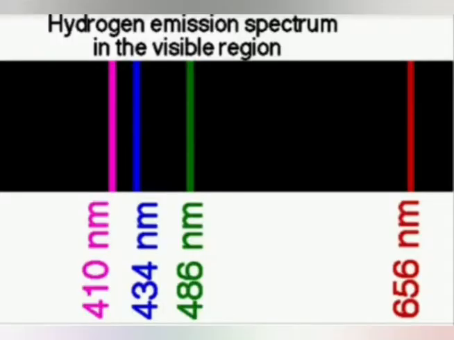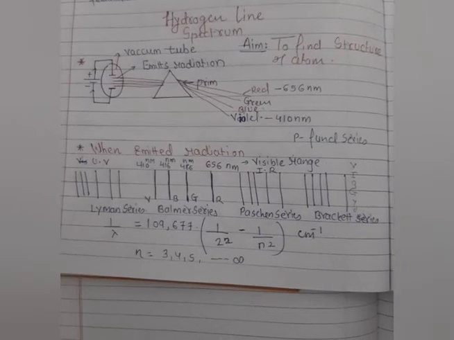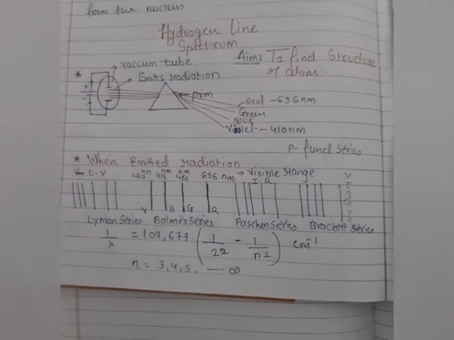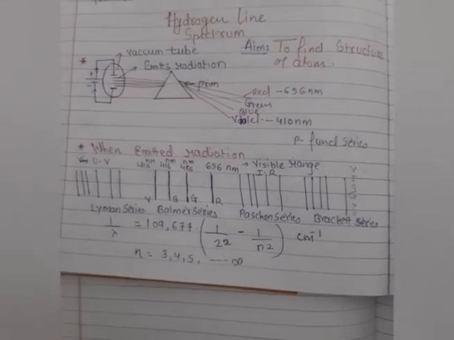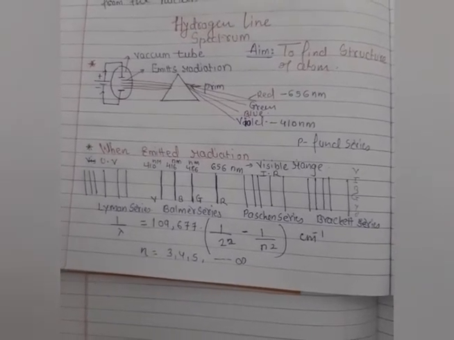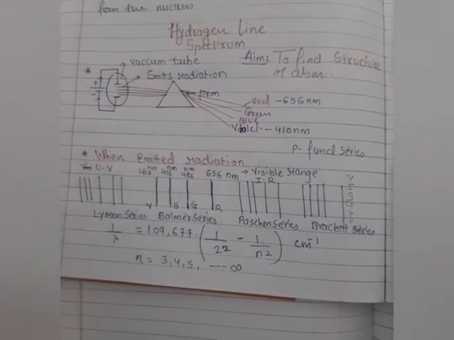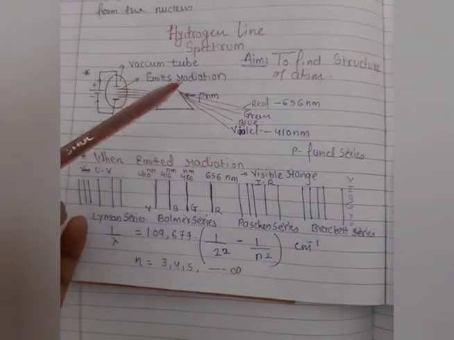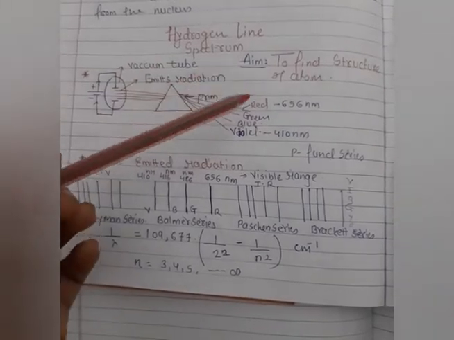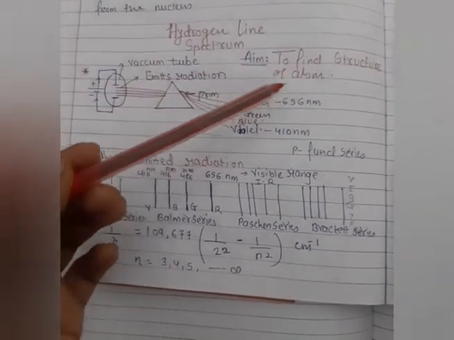Welcome back students. Let's move on to the hydrogen line spectrum. First we have to understand what the hydrogen line spectrum is. The aim of this experiment is to find out the structure of the atom.